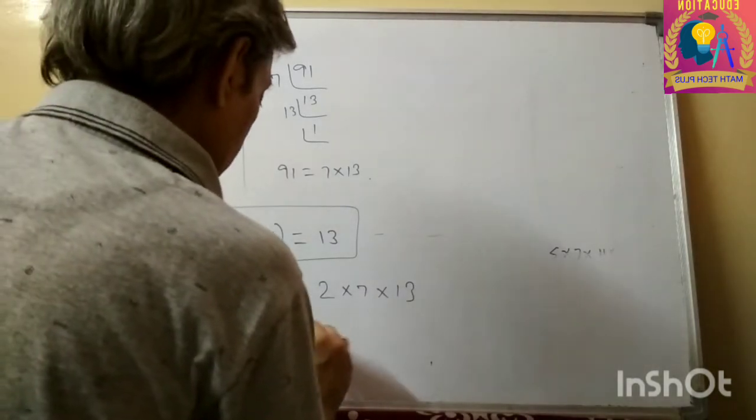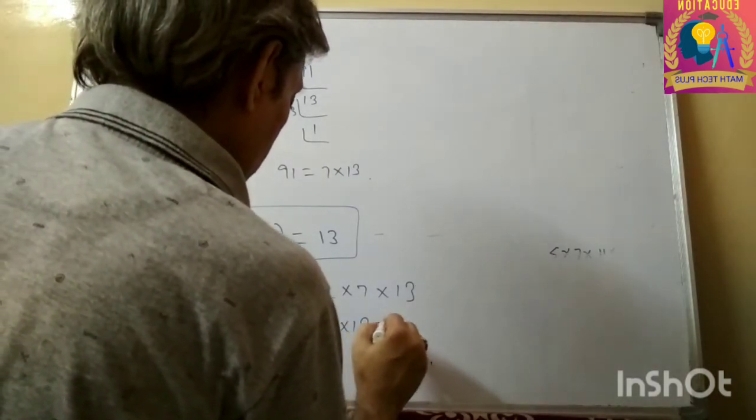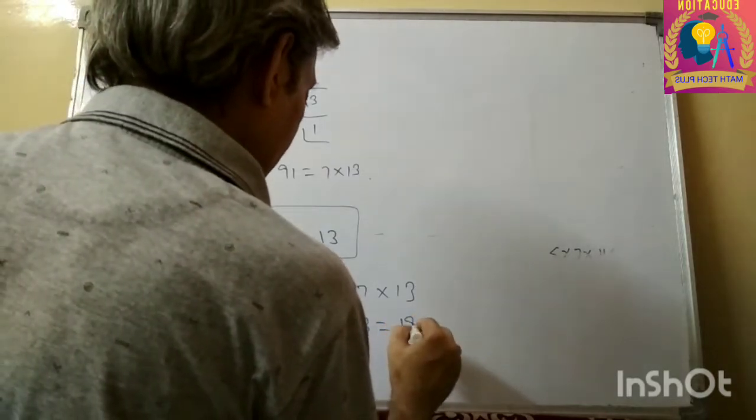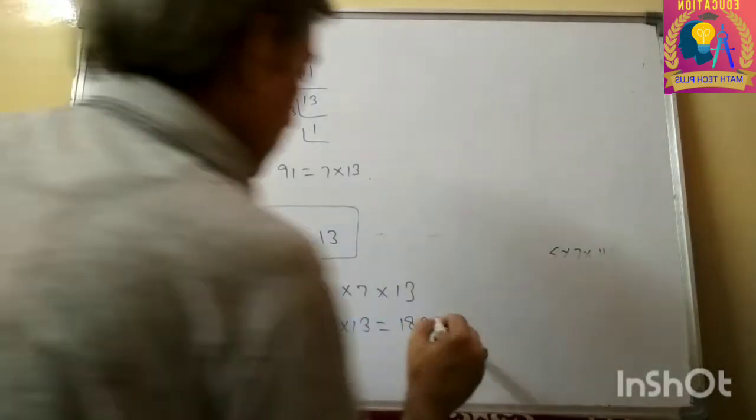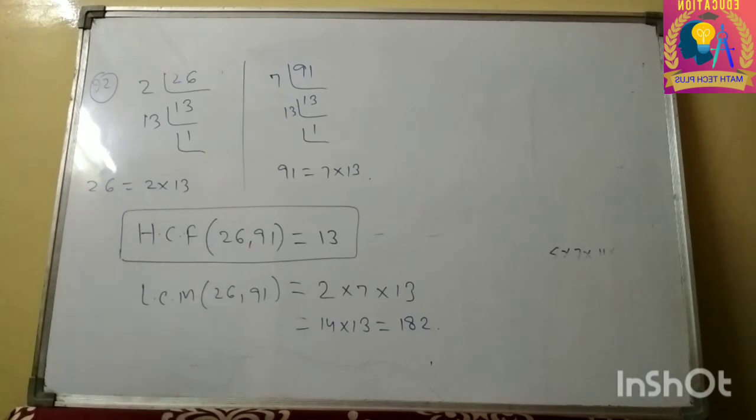Now multiply this. I think it's 182. So this is the LCM. So this is the way we can find out the LCM and HCF by the prime factorization method. Now the remaining two parts I am leaving for you to do first, because it's question number 3. Here also I am going to do one problem of LCM and HCF. So how to find the LCM and HCF if three numbers are given.